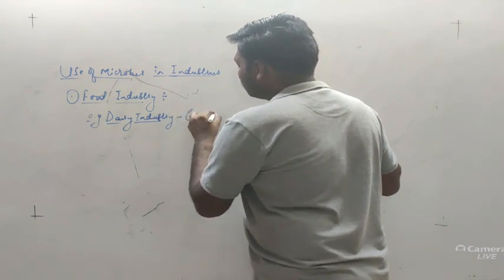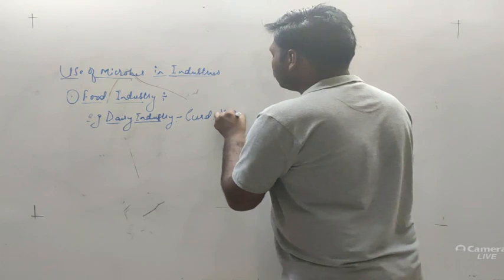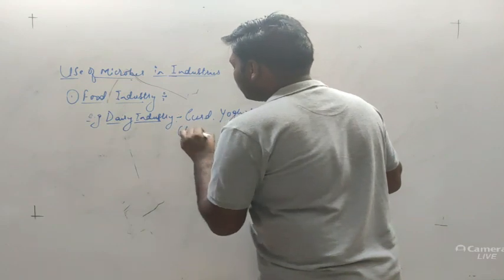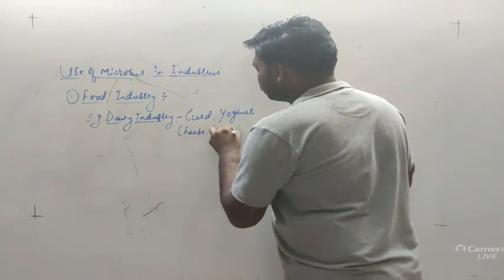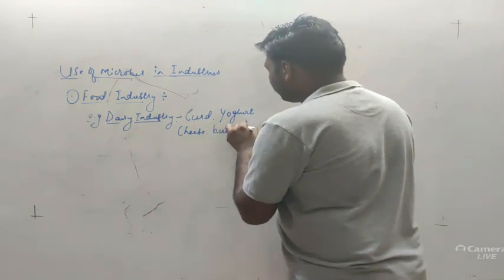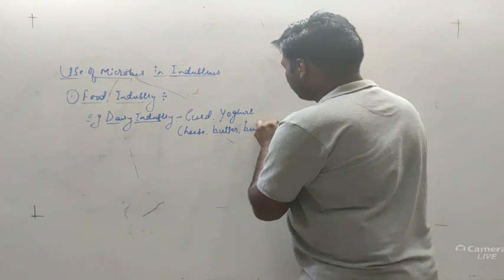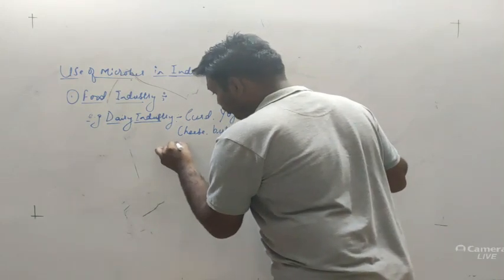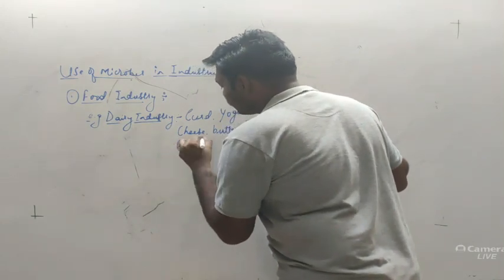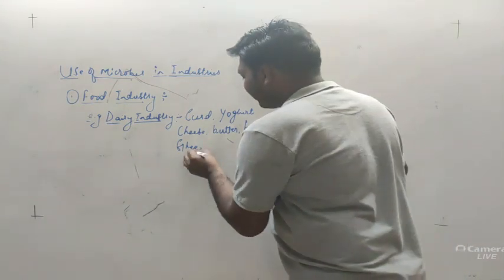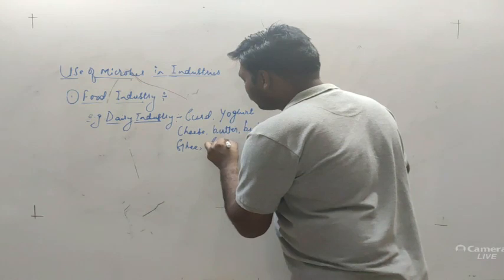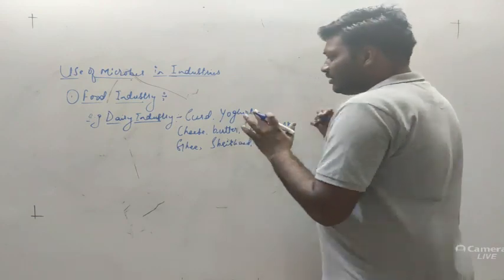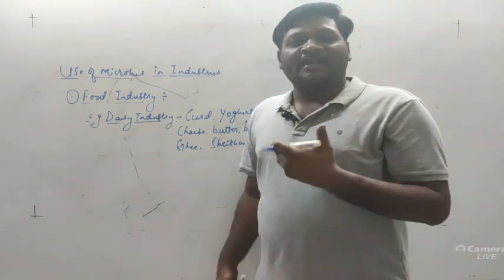Curd, then yogurt, then cheese, then butter, buttermilk, then we have ghee, which is very important again, and many other products like Shrikhand, etc. These are the different types of dairy products processed and produced within the dairy industry.